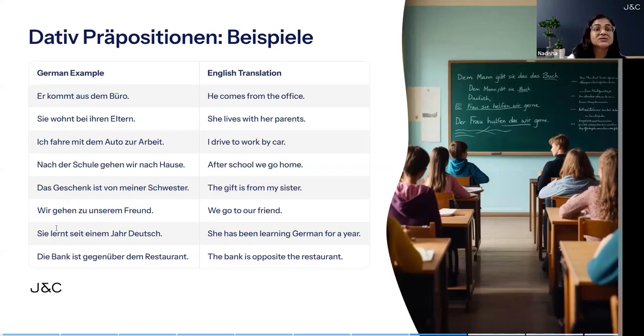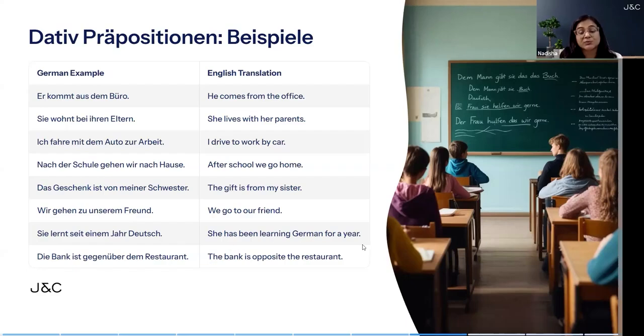Next is "Wir gehen zu unserem Freund." We go to our friend. Wir gehen zu unserem Freund. So, zu is making friend dative. So, unser becomes unserem.